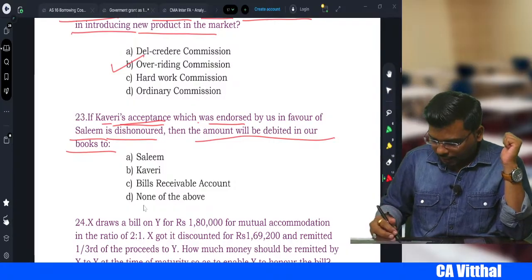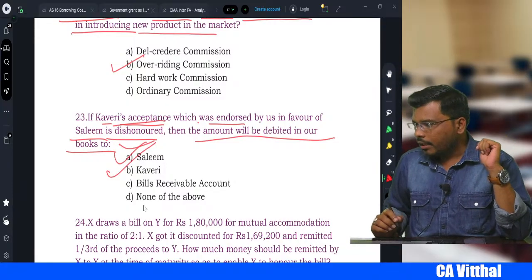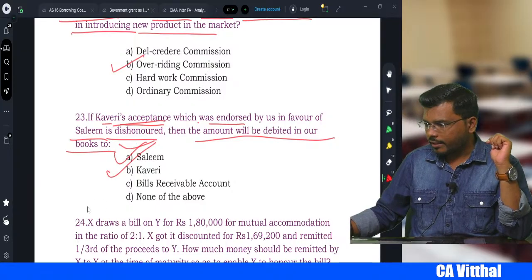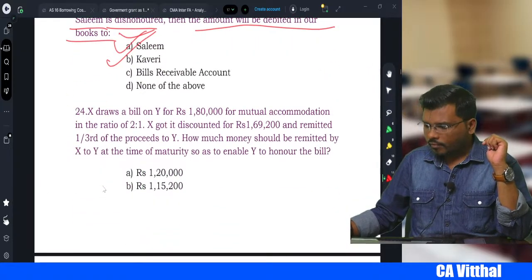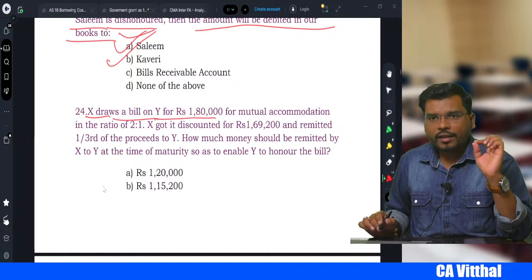Option B is the correct answer. That is, Kaveri should be debited. Yes, very good. Many students are answering correctly. Good. Next one. X drew a bill on Y for 1,80,000.